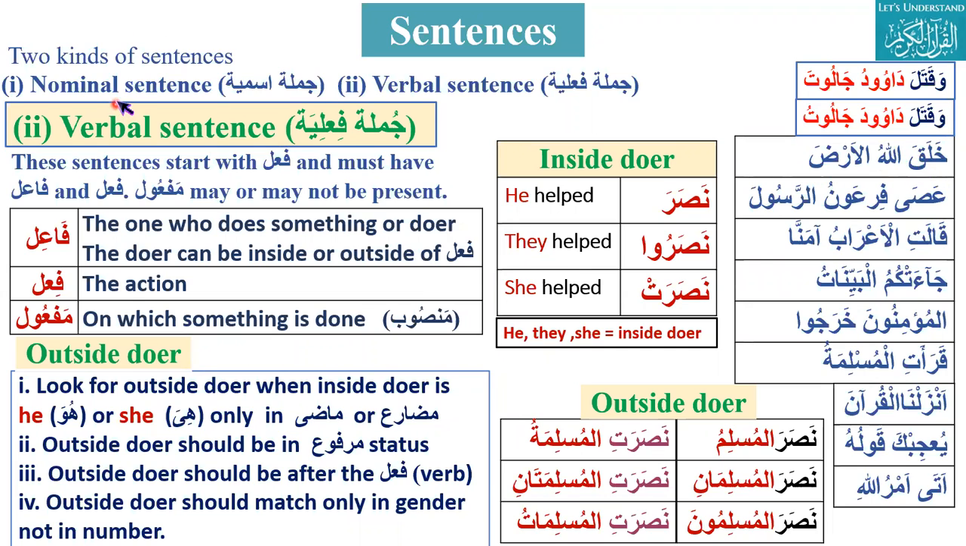First of all, is it a nominal sentence or a verbal sentence? It is a verbal sentence because it starts with a verb. And it has the doer, the fa'il. It has the inside doer, and that is he. If the inside doer is he, what do we have to do? We look for an outside doer. And the outside doer should be in marfu status and come after the verb. Okay, Allah is fa'il, and khalaqa is the verb.